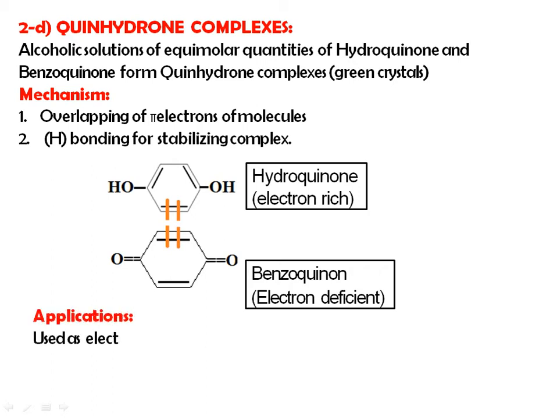Now, the application of this quinhydrone complex: it is used as an electrode in pH determination.